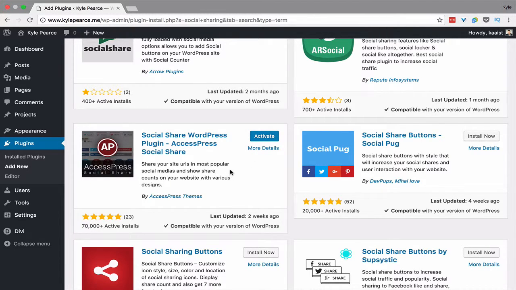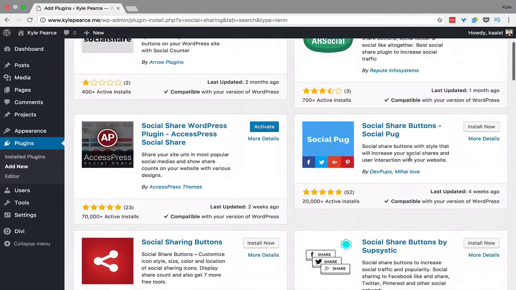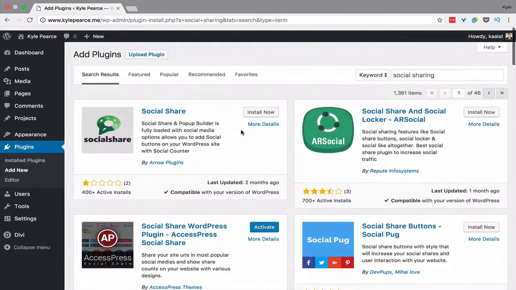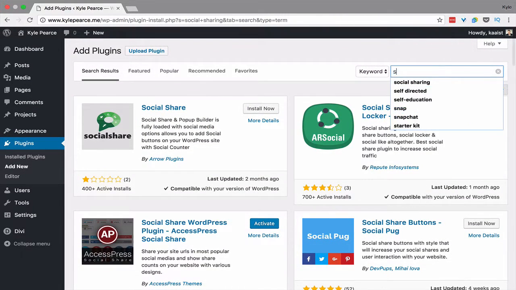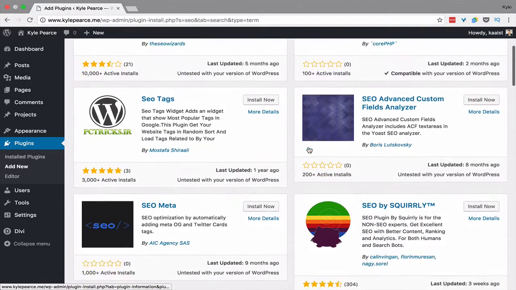So what I recommend with a social sharing plugin, for example, is to try lots of different options to find the one that looks right for you and feels right, and you can set it up the way you want it. So you can try different options. And it's very easy to install plugins or remove them later, have multiple plugins that do the same thing, and just deactivate the ones you're not using. So you can really play around with the search here and search for different stuff around social sharing and SEO. Usually those are the things I start out with.